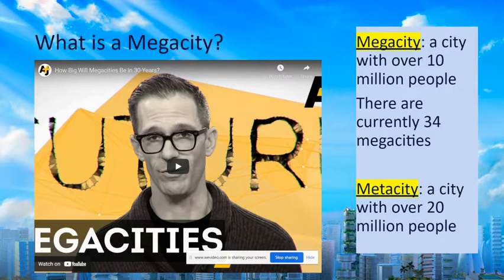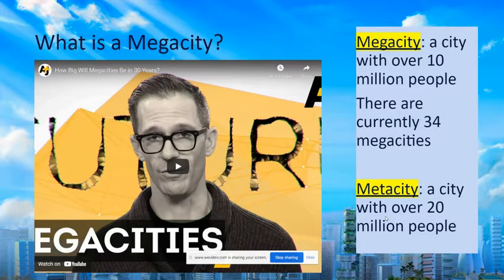The number of megacities worldwide has grown significantly in the past decades. There are now currently 34 different megacities around the world. So once again, 34 cities that have a population of 10 million people or more. And going on top of that, a metacity is a city with over 20 million people. Tokyo, which is currently the largest city in the world, is definitely a metacity. It has close to, in the 30s in terms of millions of people. I think 32 or 34 million people.